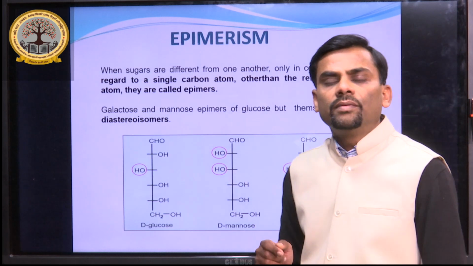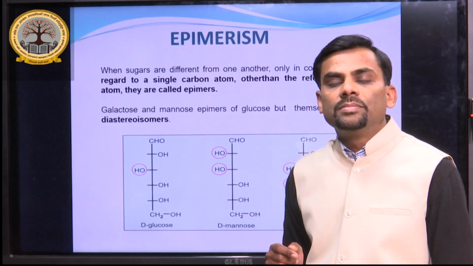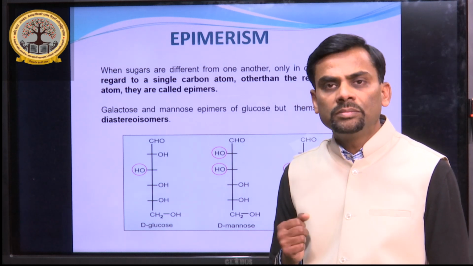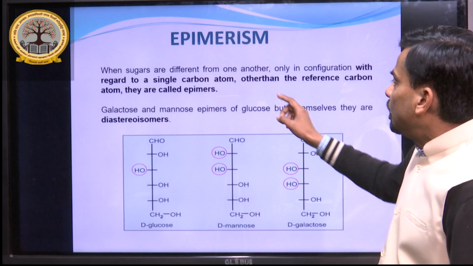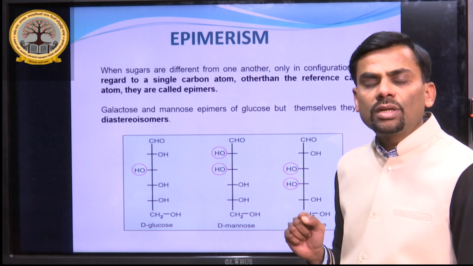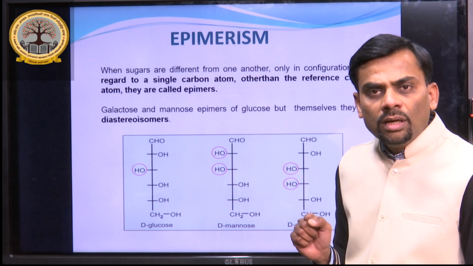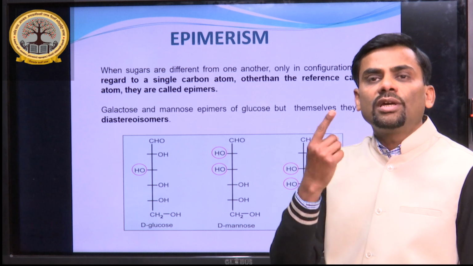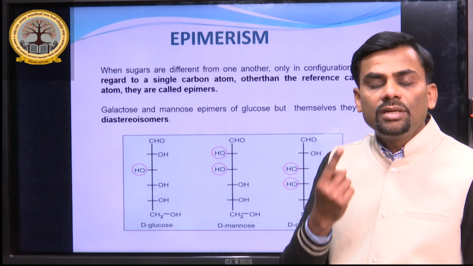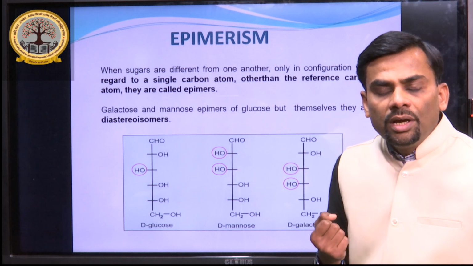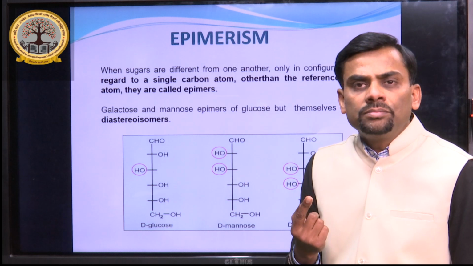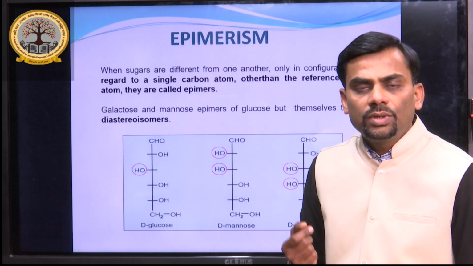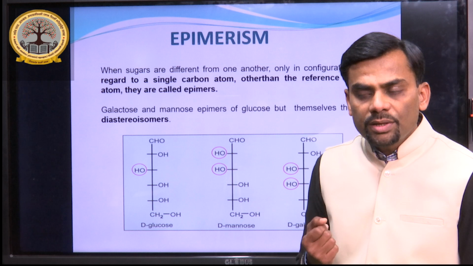Another important physical property is epimerism. So what is this epimerism? It is the difference between sugars with respect to a single carbon atom. The change in spatial configuration around a single carbon atom between different types of sugar is known as epimerism.